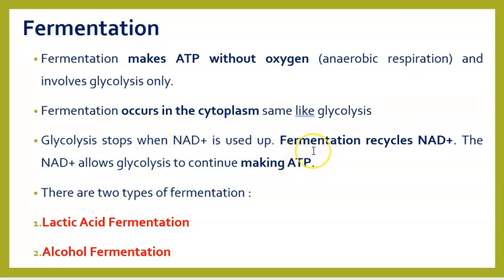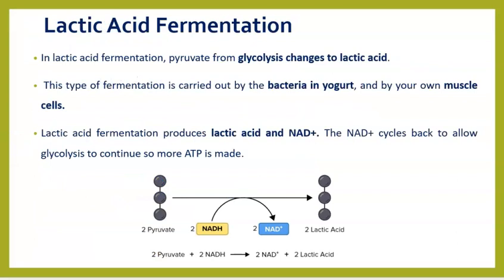So it's the fermentation which allows the NAD plus to be recycled back for glycolysis to continue forever. The NAD plus allows glycolysis to continue making ATP. If there is no fermentation, there is no NAD plus, and there will be no glycolysis and no aerobic respiration as well, because glycolysis is the common point. Remember that.